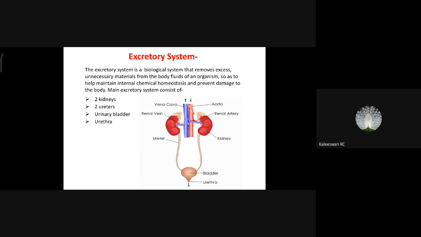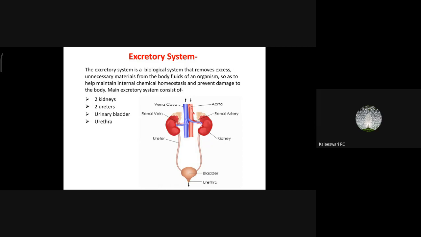So the outer portion of the urethra and the anus are made up of skeletal muscle. That is why they are voluntary. Otherwise, if they were not voluntary, then I think disaster or biohazards may be created in the environment, right?